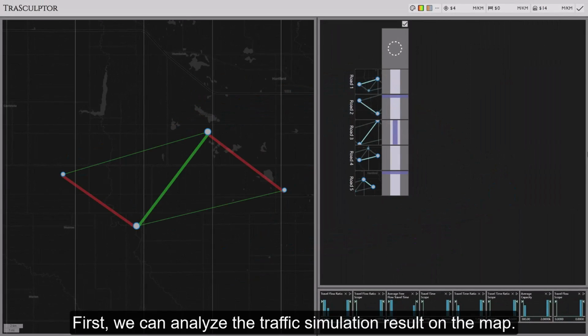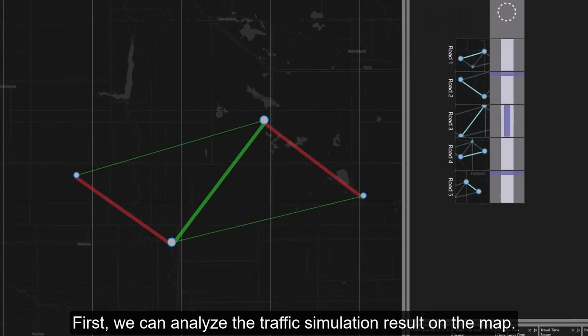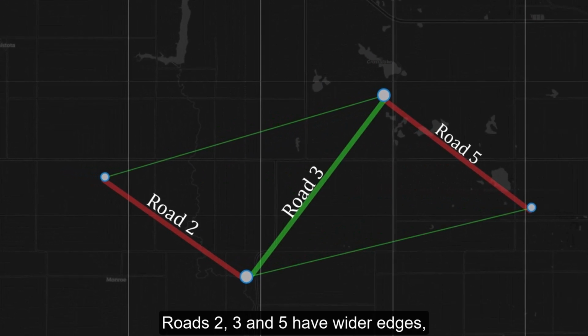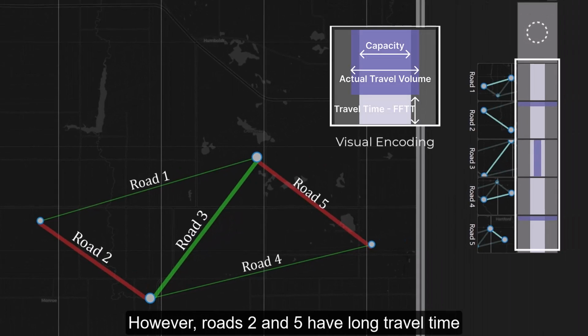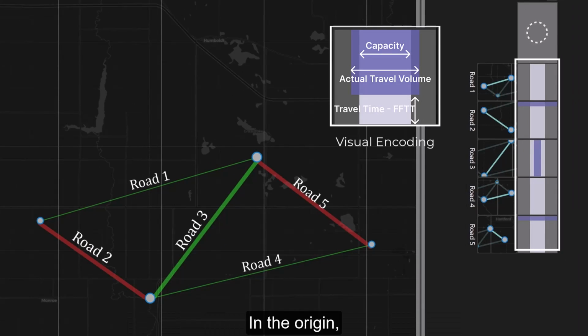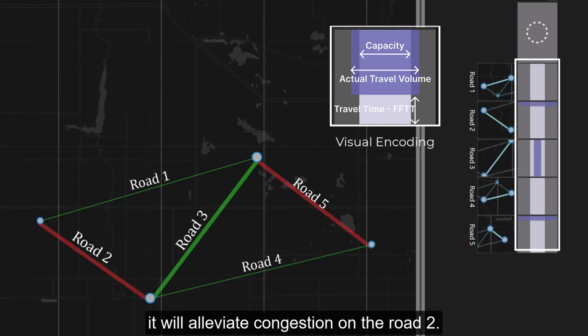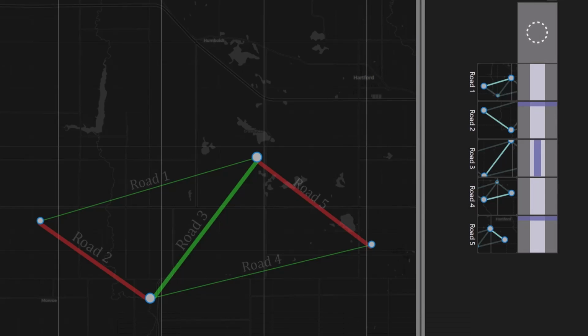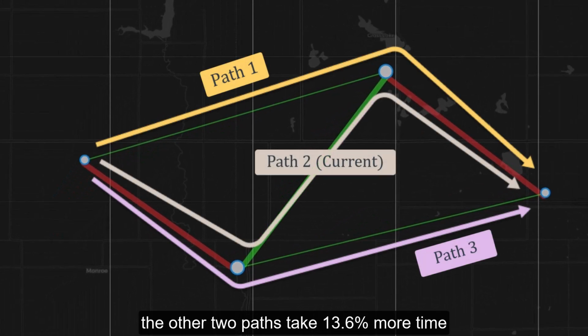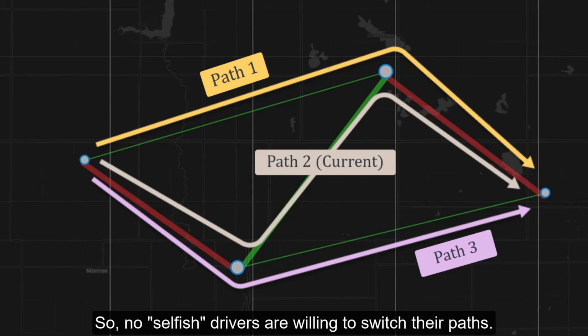First, we can analyze the traffic simulation result on the map. Roads 2, 3, and 5 have wider edges, indicating most drivers choose this path. However, roads 2 and 5 have long travel time because of heavy traffic. In the origin, if some drivers choose road 1, it will alleviate congestion on road 2. But road 3 attracts a large number of drivers to road 2. After inspection, the other 2 paths take 13.6% more time than the current path. So, no selfish drivers are willing to switch their paths.